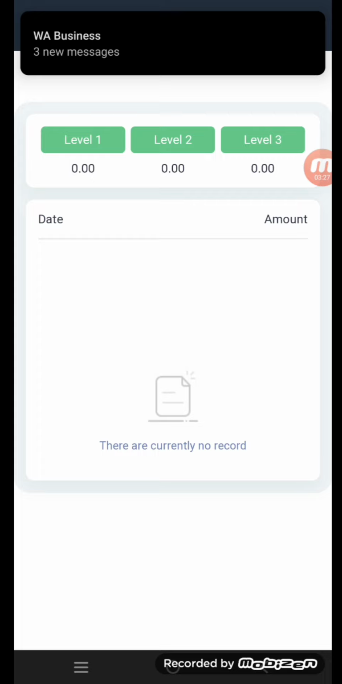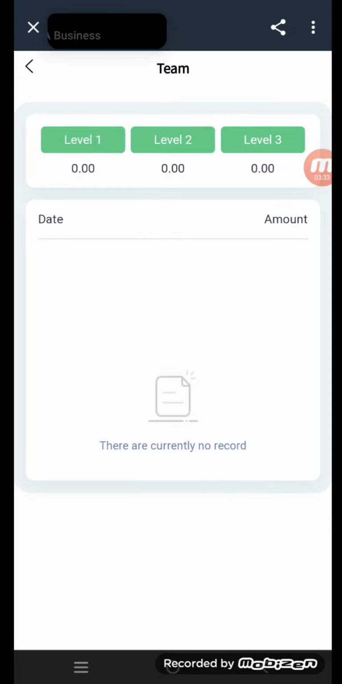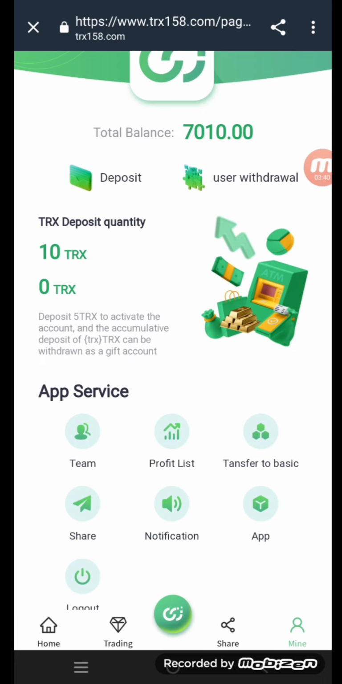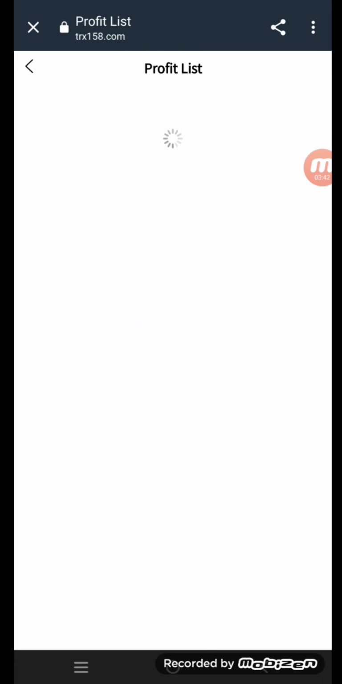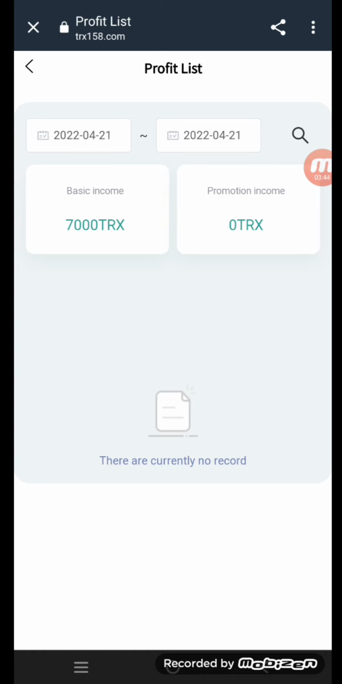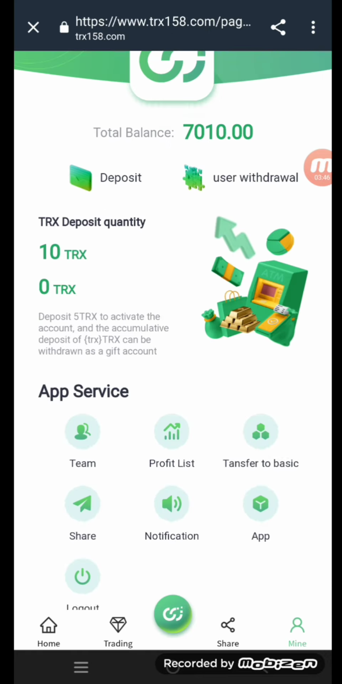Here are the level 1, 2 and 3 date and amount. You can get commission in this website according to your investment need. You can get 10% commission in level 1, 7% commission in level 2, and 3% commission in level 3. You can get the date and amount here, all the list. So here you can see the profit list. You can get all the list here when you deposit and withdraw your money in this website.